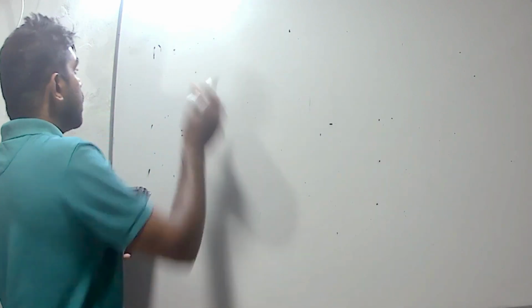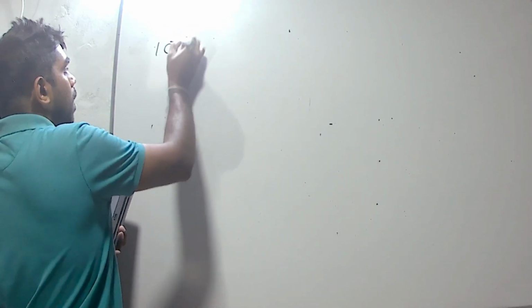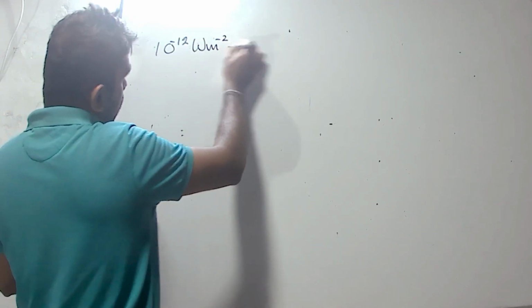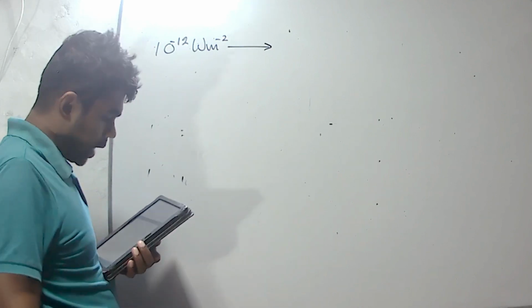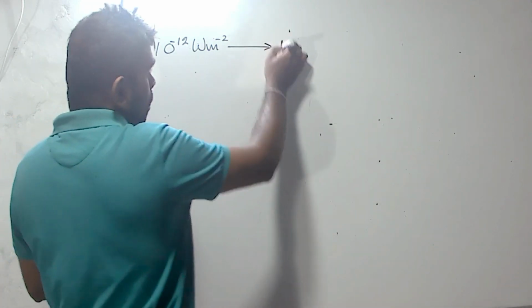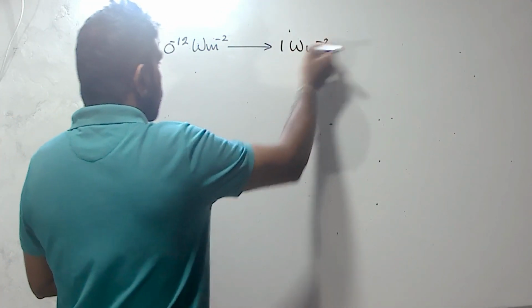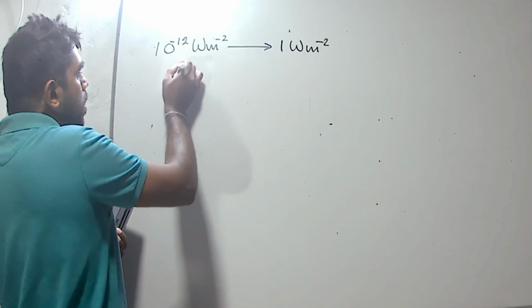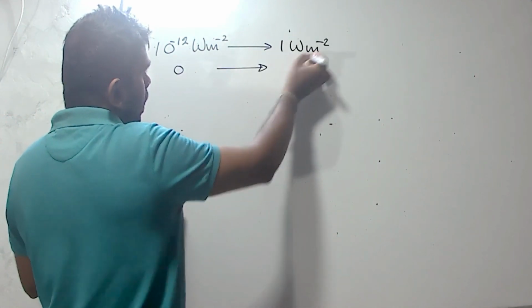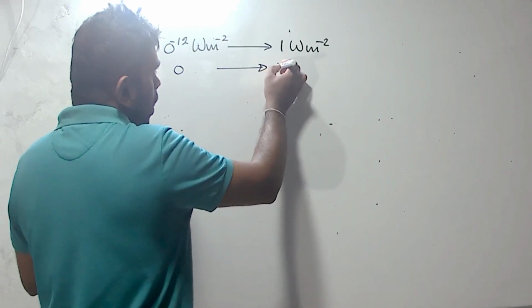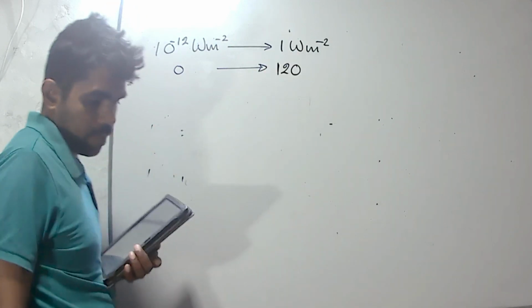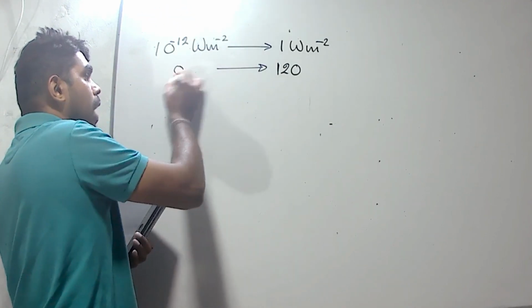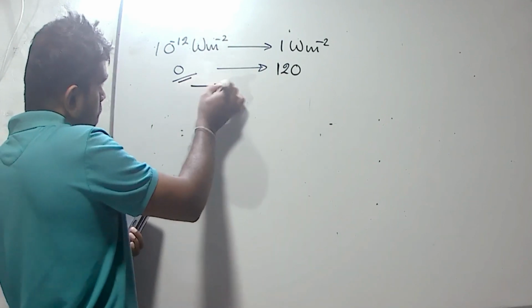We know that the threshold of hearing is 10 to the power minus 12 watt per square meter, and the threshold of pain is 1 watt per square meter. The sound intensity level corresponding to this value is 0, and to the threshold of pain it is 120. Now we have to find the sound intensity level corresponding to this value. Then the answer is 0 decibel. It is the first answer.